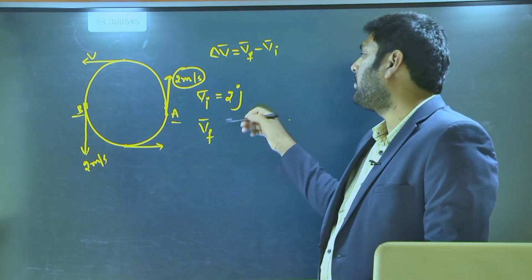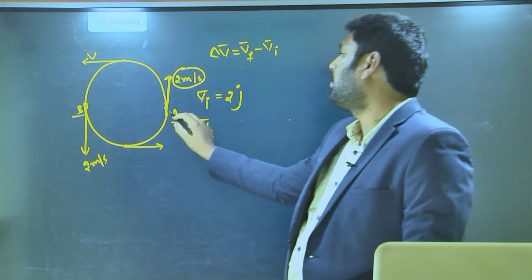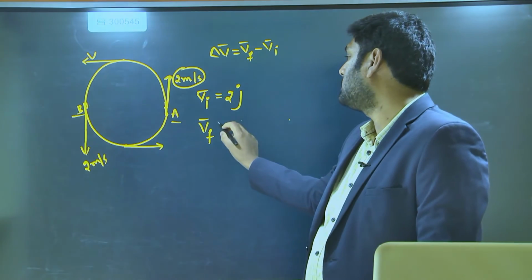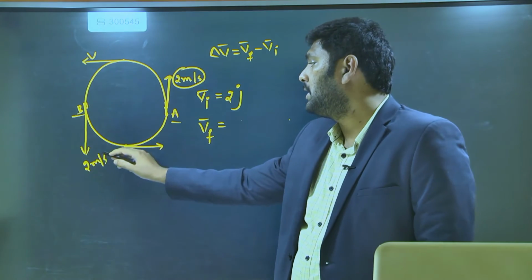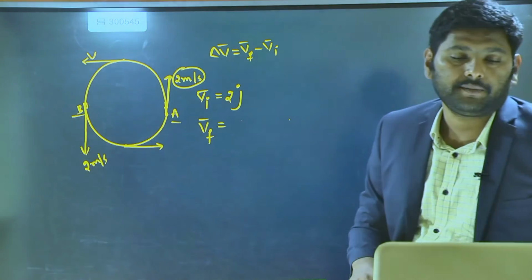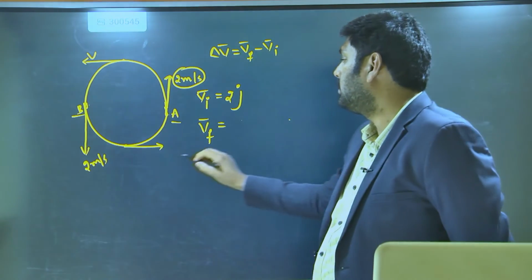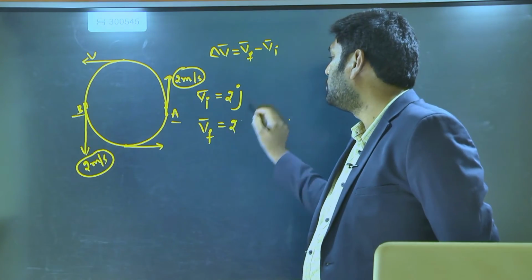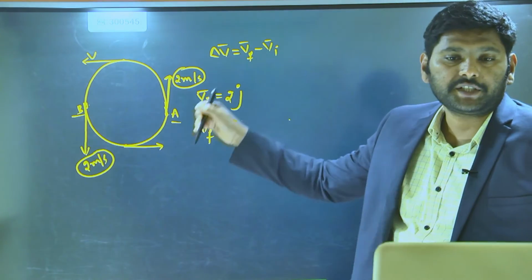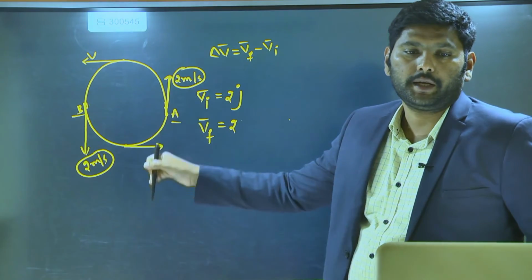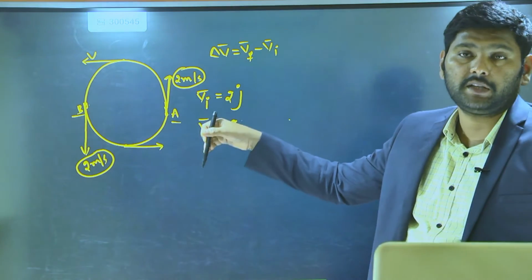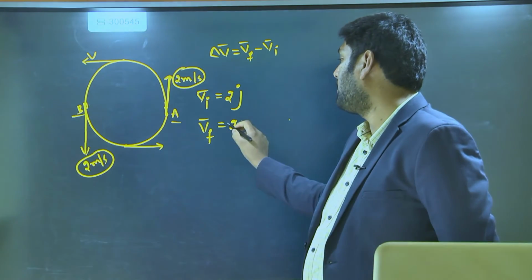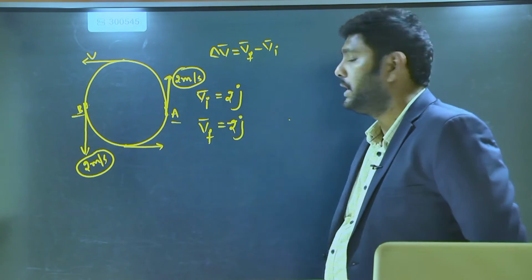Similarly, the final velocity. We are finding the change in velocity between point A and point B. Now the final velocity vector: what is the magnitude of velocity? 2 meter per second. And in which direction is it moving? Downward direction, which is the negative y direction, so you can keep negative j.